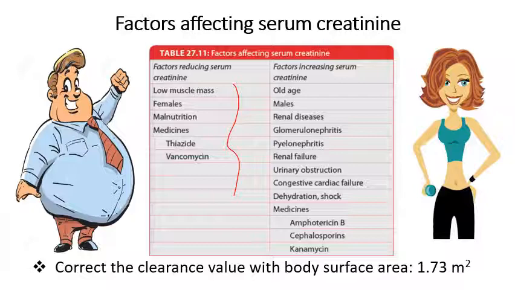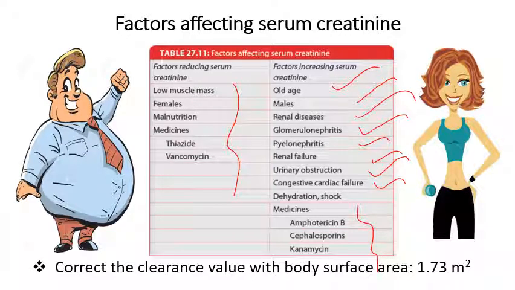Factors increasing serum creatinine are old age, male sex, and renal diseases like glomerulonephritis, pyelonephritis, renal failure and urinary obstruction. Other conditions such as cardiac failure and dehydration, and certain medicines like amphotericin, cephalosporins and kanamycin, can also increase the blood level of creatinine.